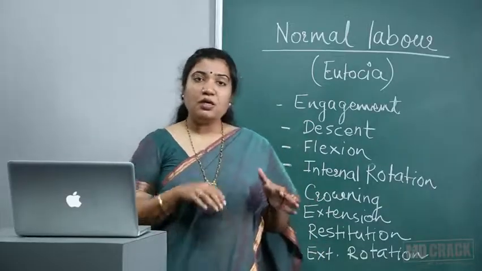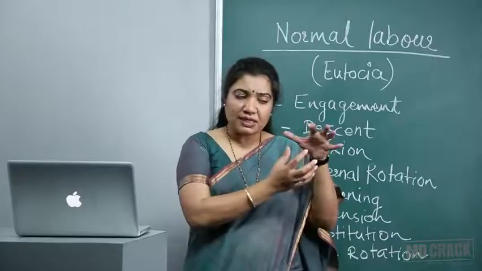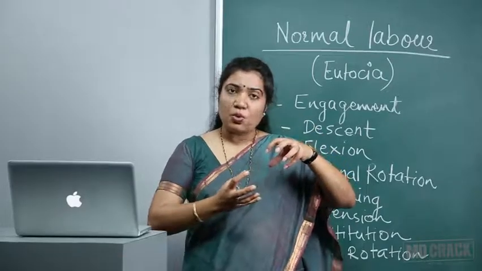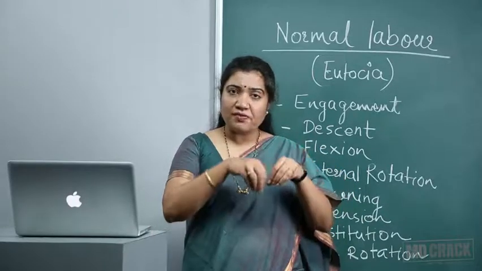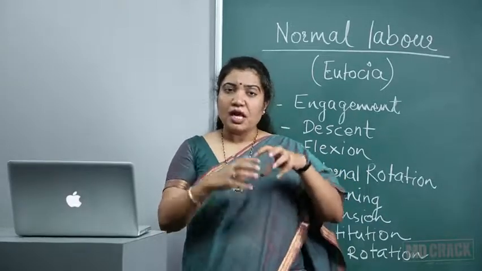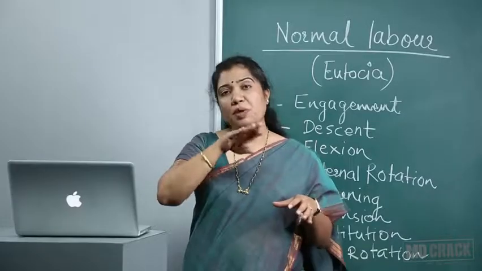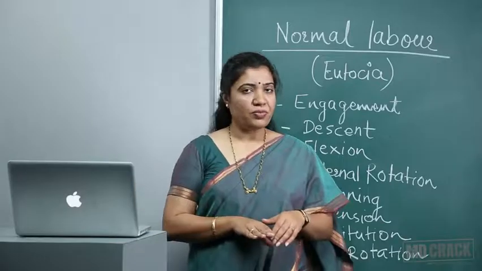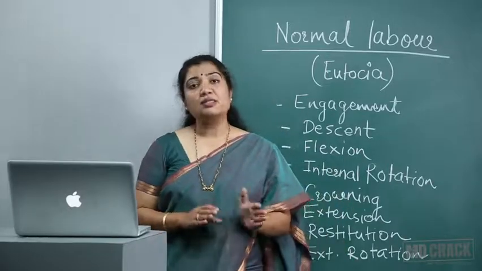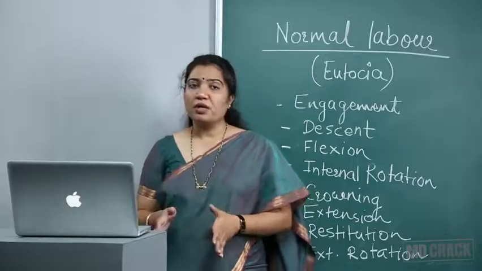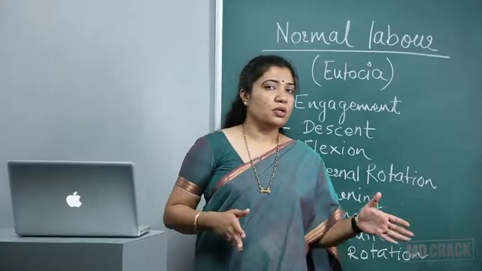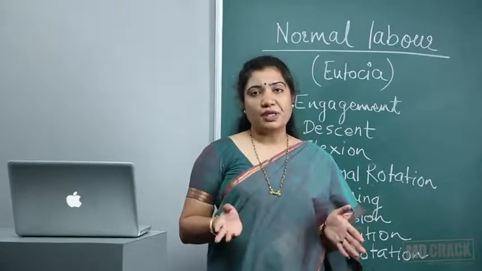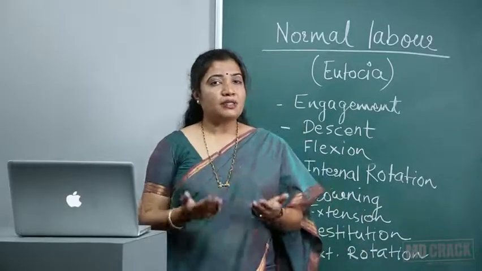Second, there would be a suprapubic bulge. If the placenta is getting separated, the uterus is retracting, this placenta will go down and settle somewhere in the cervical region or vaginal region, and that will give rise to a suprapubic bulge. So the second sign of placental separation is suprapubic bulge. The third important sign is apparent lengthening of the cord. Now what is this lengthening of the cord? The cord has a particular length. It's not going to increase or decrease. So the word is apparent lengthening of the cord.